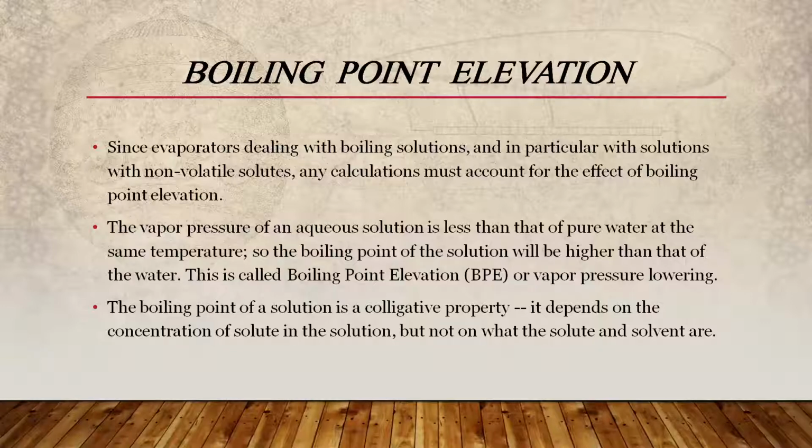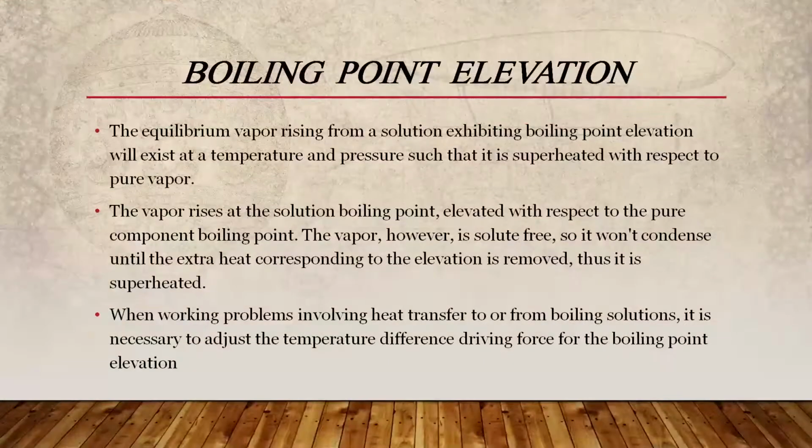The boiling point of a solution is a colligative property. That is, it depends on the concentration of solute in the solution, but not on what the solute and solvent are. The equilibrium vapor rising from a solution exhibiting boiling point elevation will exist at a temperature and pressure such that it is superheated with respect to the pure vapor.